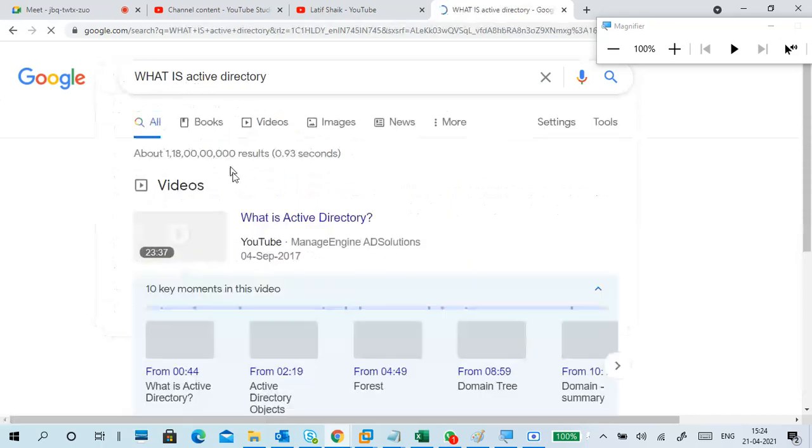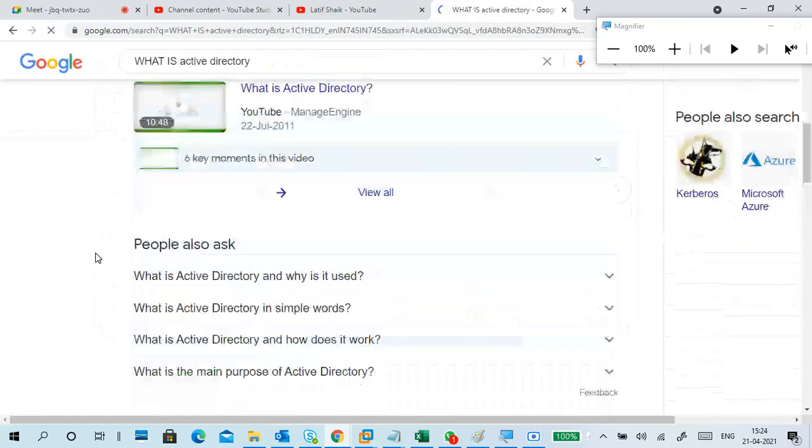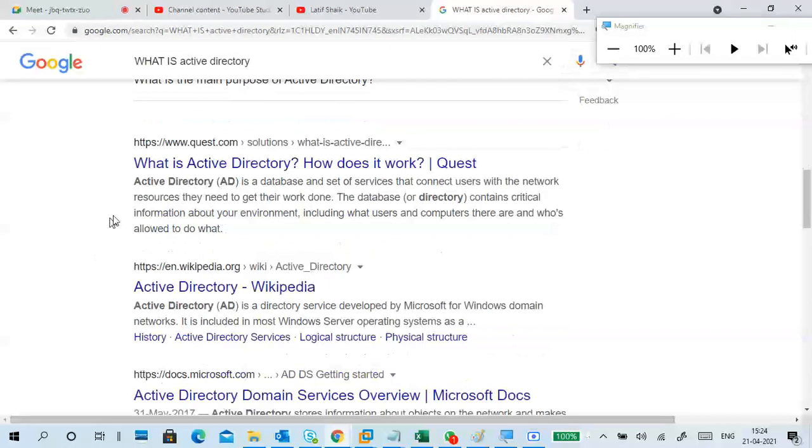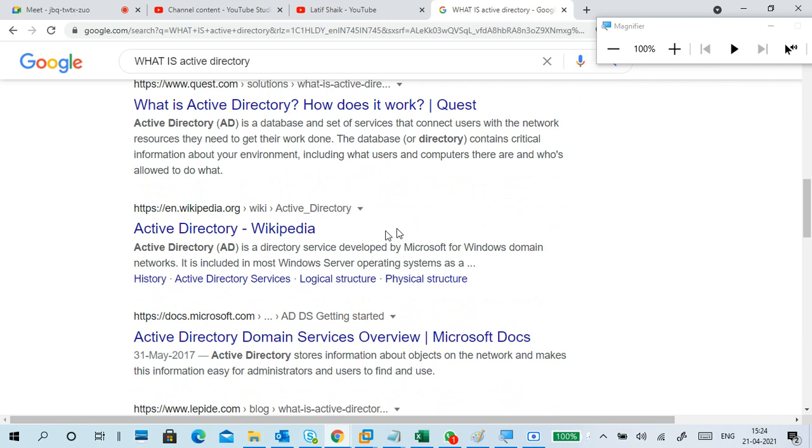What is Active Directory? It is a database and set of services that connect users with the network resources they need to get work done. It is a service developed by Microsoft for Windows domain networks, included in most Windows Server operating systems.